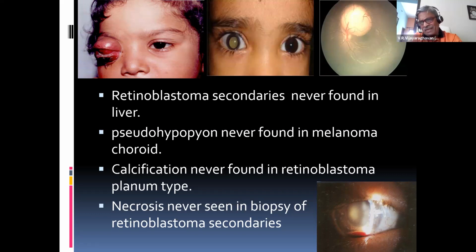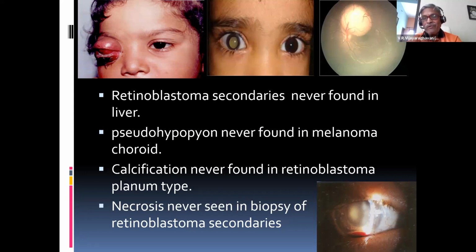In retinoblastoma, there are certain things never, for practical purposes. I'll ask you, doctor, some of the questions. See, retinoblastoma, I told you it starts from where? Rods and cones. The photoreceptors are primitive cells. They can grow into the vitreous. That is called endophytic growth. Or they can go posterior, behind the retina, towards the choroid. They can occupy under the retina, so the retina can be lifted, resulting in detachment. That is called exophytic growth.